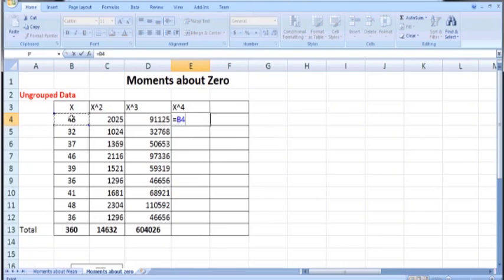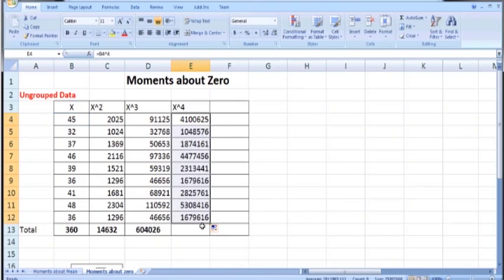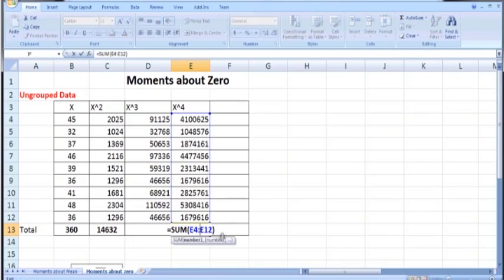So put an equal sign and then B4 raised to power 4, press enter, and then copy it down as well. Then copy this sum command horizontally in order to calculate the sum of the entries in this column. So sum of E4 to E12. So this gives us summation xi^4.